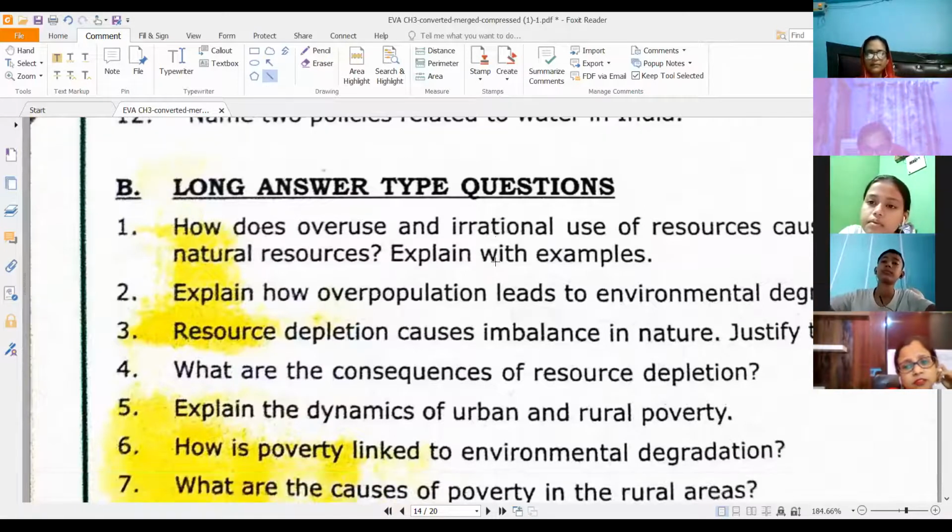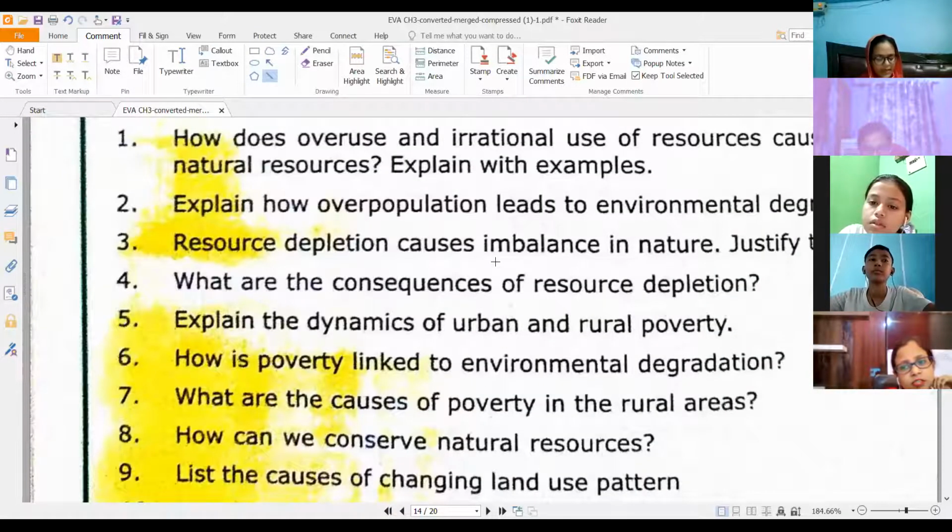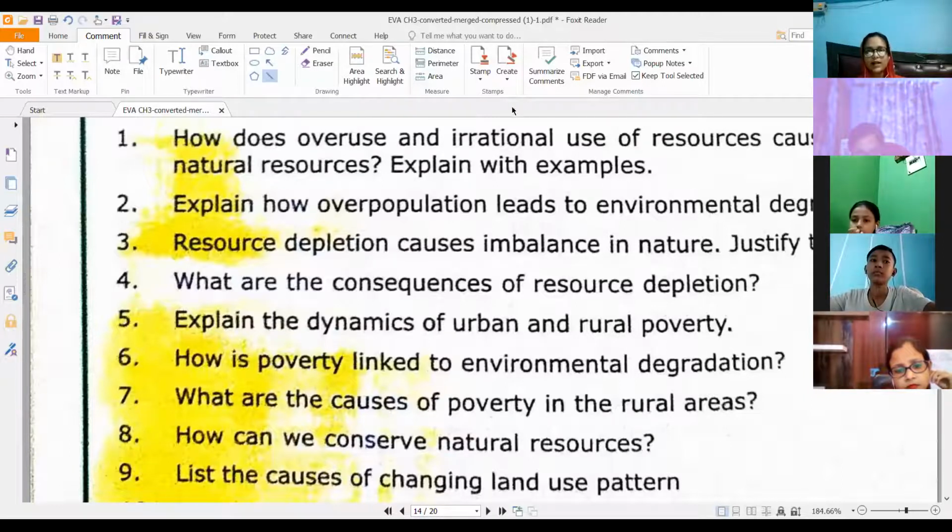All right. Then explain the dynamics of urban and rural poverty. So you have this on page 23, dynamics of urban and rural poverty. You can form your answer from that. Then how is poverty linked to environmental degradation? Come to page 24. Please form the chart while writing this answer.